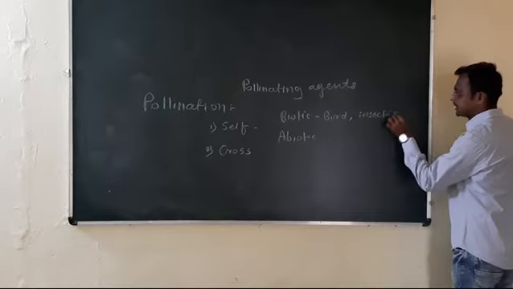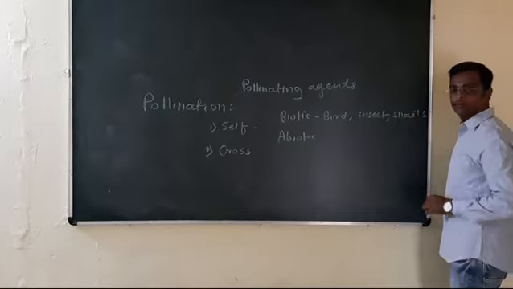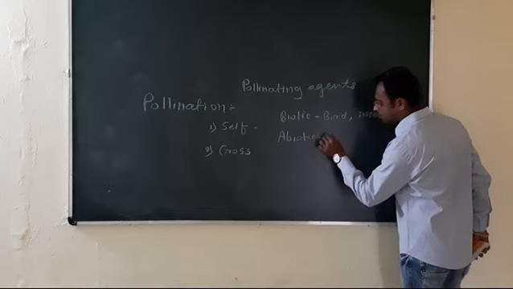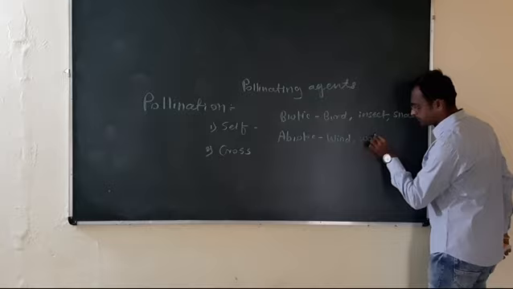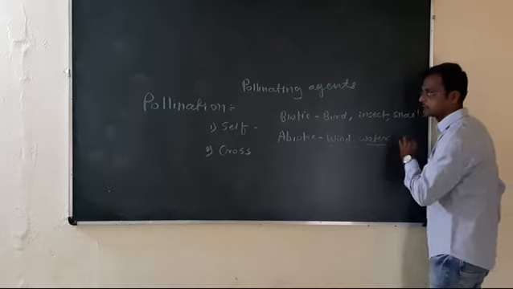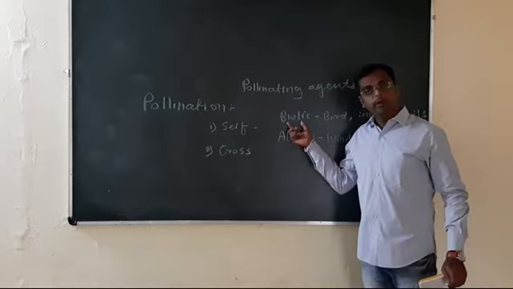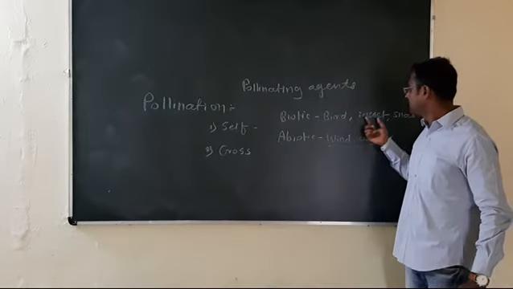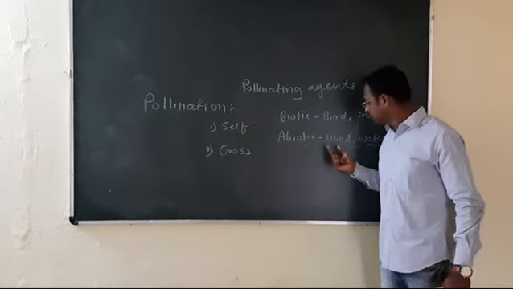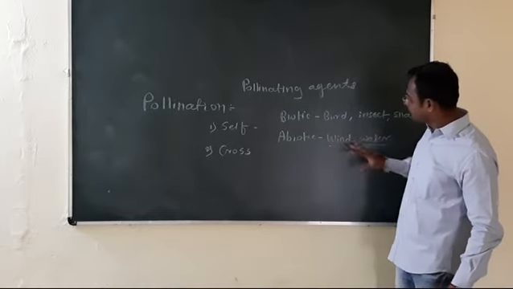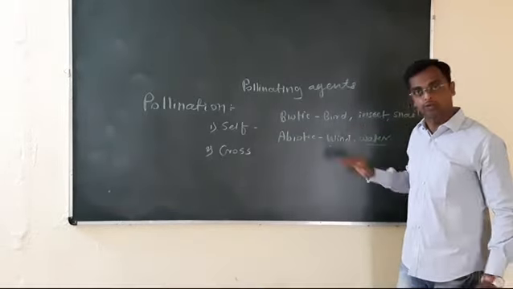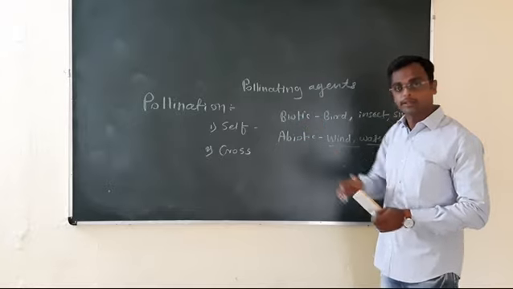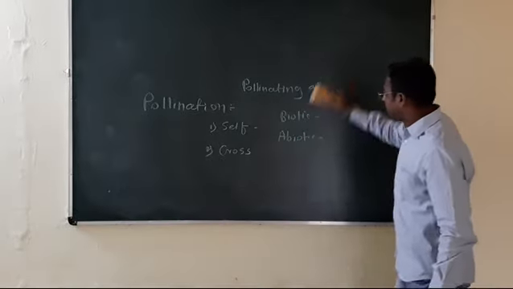In some plants, snails are there. Abiotic agents involve the very well known wind and water. These are physical factors, non-living things. Biotic means living things like birds, insects and snails, and abiotic means wind and water. Such pollinating agents or vectors are used by angiospermic plants for the transfer of pollen grains from the anther to the stigma of the flower.